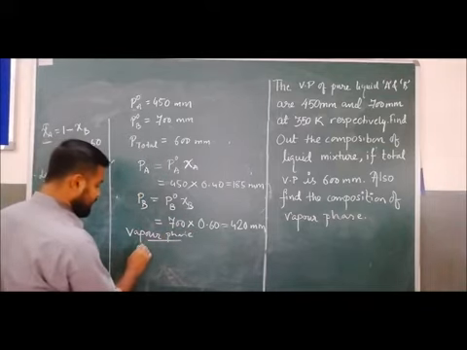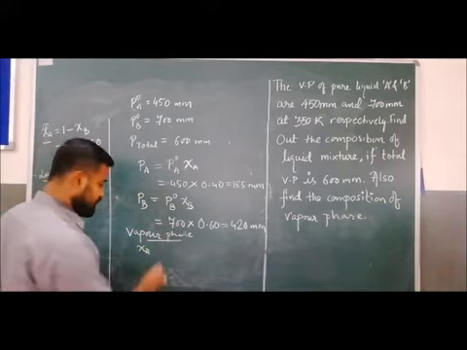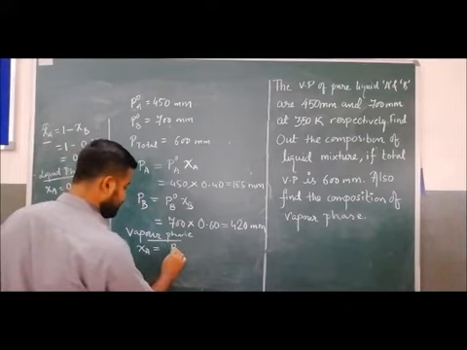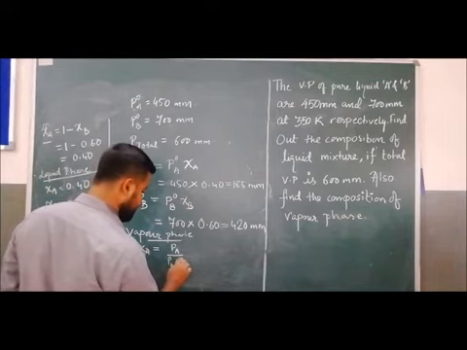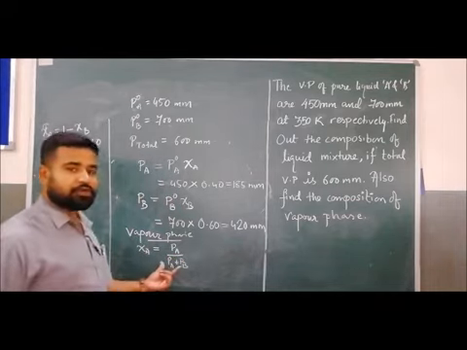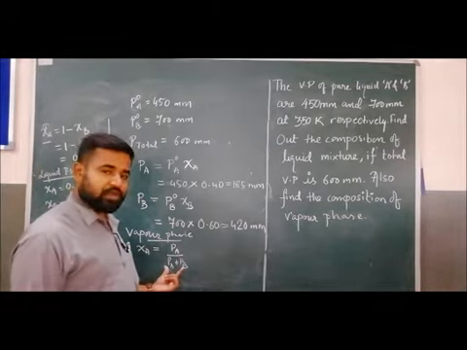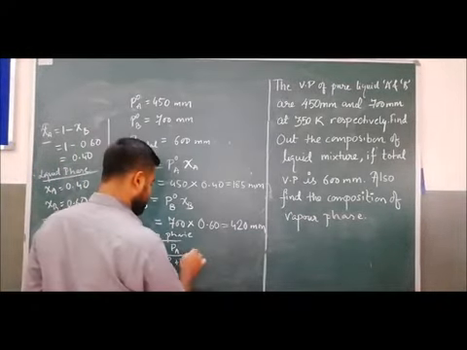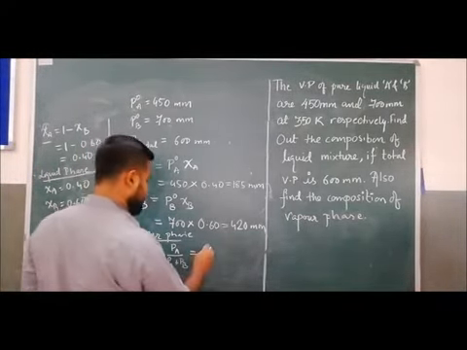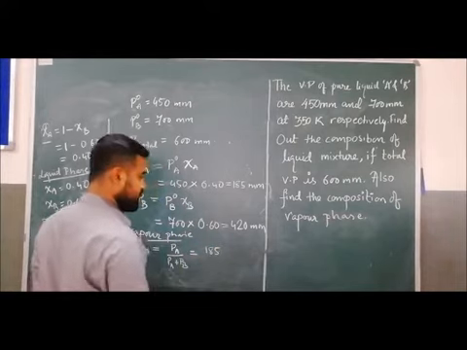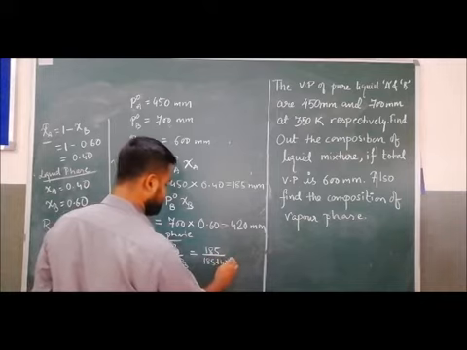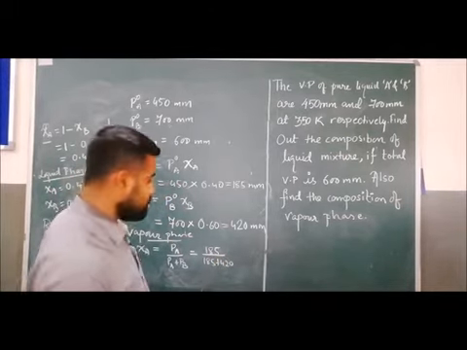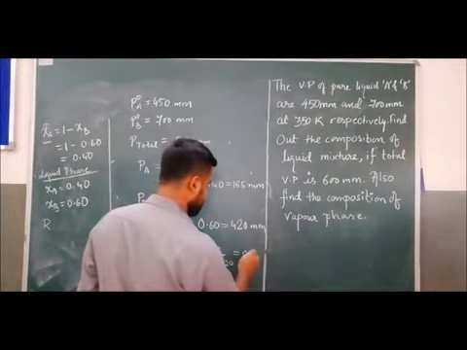Remember, xi A is equal to pressure of A by pressure of A plus pressure of B, means P total. PA plus PB is P total. So what is PA here? PA is 185 by 185 plus 420, and the answer will come 0.30.